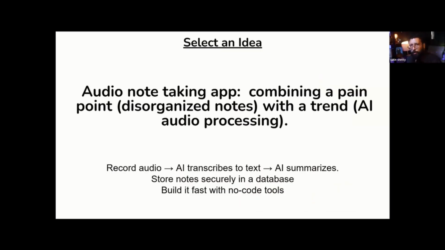This is what I'm going to build today: an audio note taking app, combining a pain point, which is messy, disorganized notes, with trending AI audio processing. I just wrote down the features I want to build: record audio, AI transcribes to text, and AI summarizes also. It stores notes securely in a database, because maybe after a week or 2 weeks I suddenly remember an idea and I have to go back and see what I recorded and what I spoke about this idea. So build it fast with no code tools.